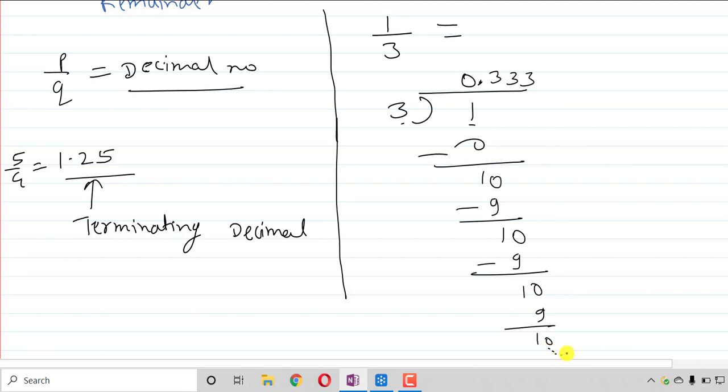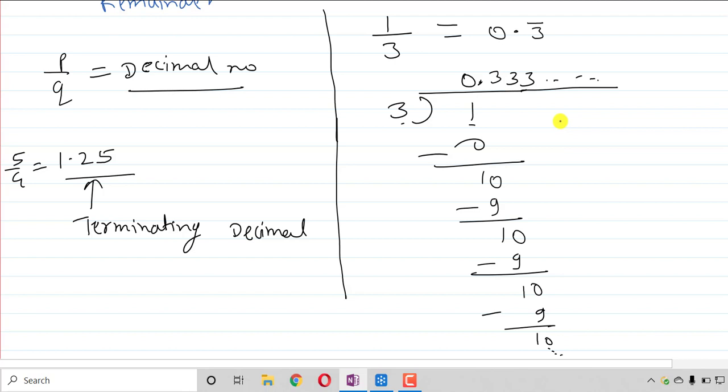So this step of dividing by 3 will go on, and in the quotient you will get 3 3 3 3 3. So instead of writing 3 3 3, we write 0.3 bar. 0.3 bar means 3 is repeating here. That's why instead of writing 3 many times, we have just written 3 bar. I believe everyone is getting this.